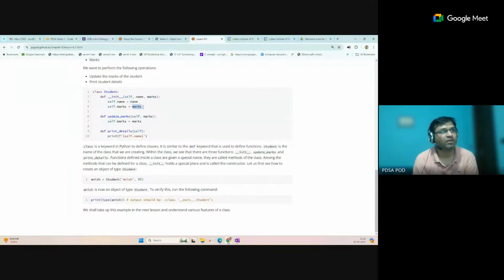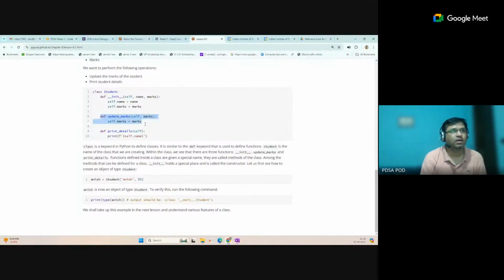So that means this name will be assigned to self.name, that means the object name, and this self.marks, object marks. So now this is the attribute. So we have assigned some value to the variables, attributes of the class. Okay, now we have created one object for this. Apart from that, we have some methods already defined in this template. Now these methods will work based on the current data of the object. So what data that object has passed, that function will also be performed based on that.